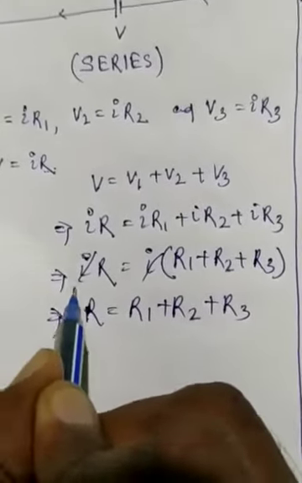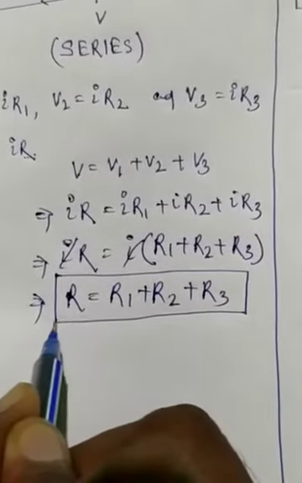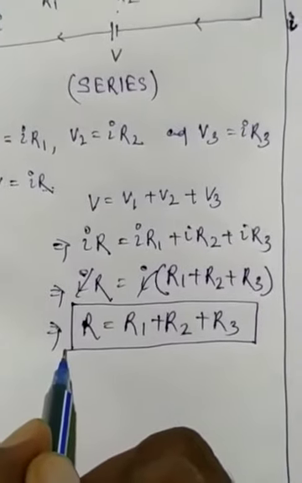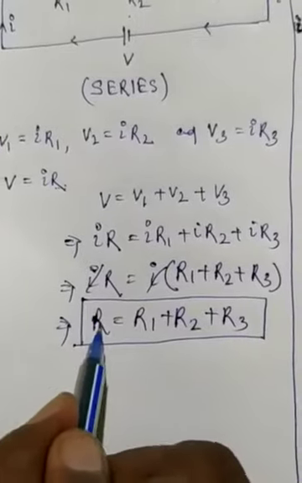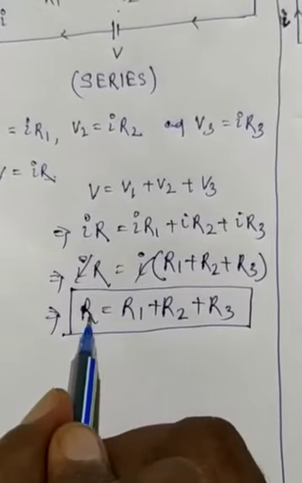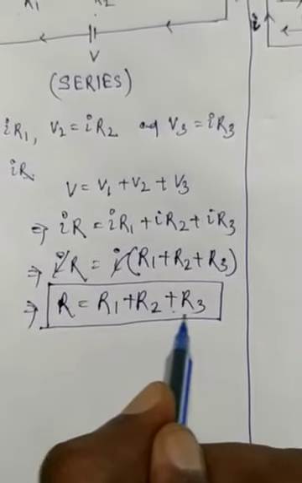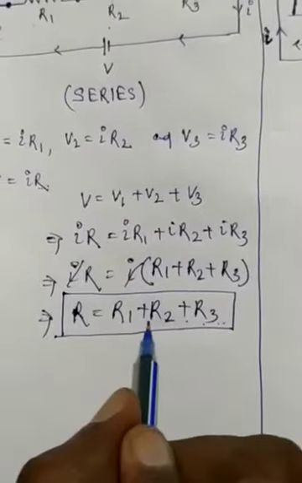This is the net resistance of the combination if the resistances are connected in series. Thus, in series connection, the total resistance of a number of conductors connected in series is equal to the algebraic sum of their individual resistances.